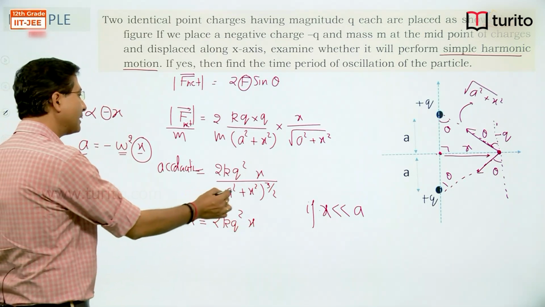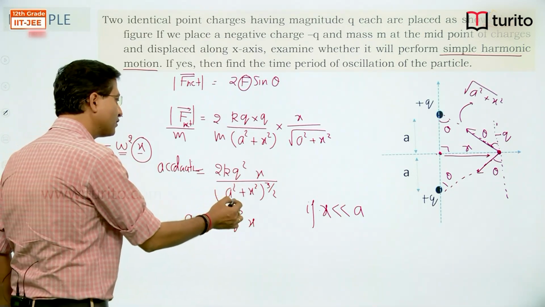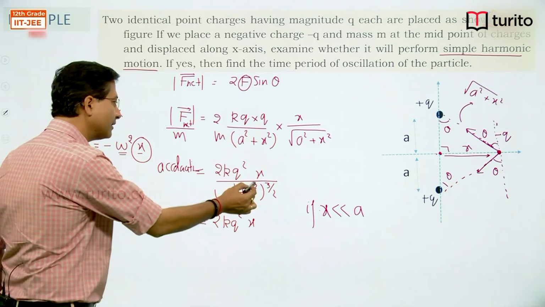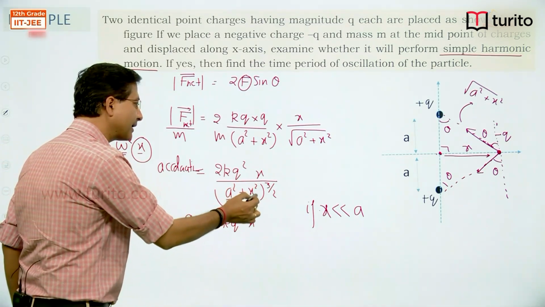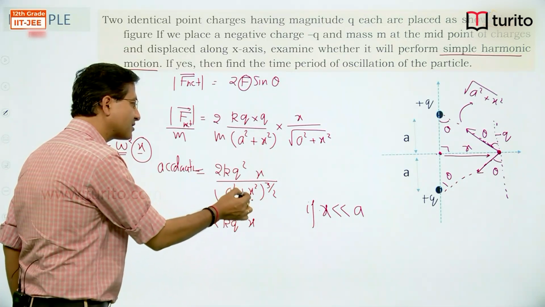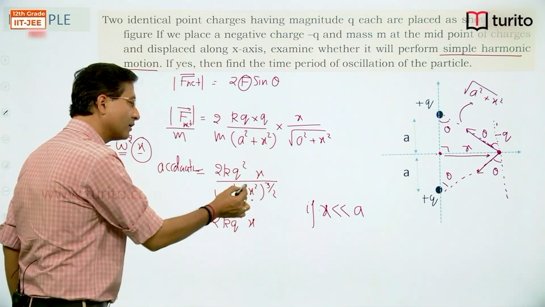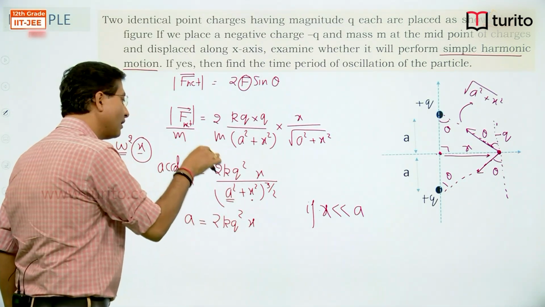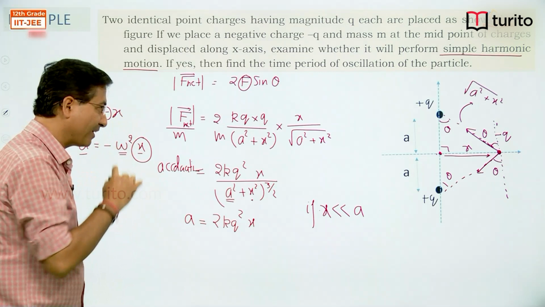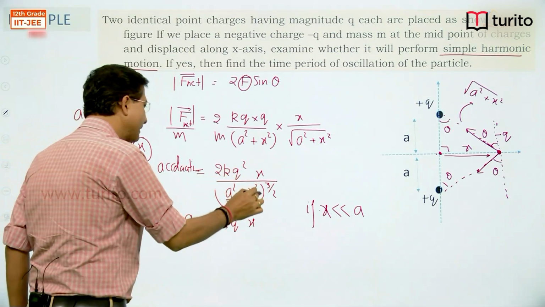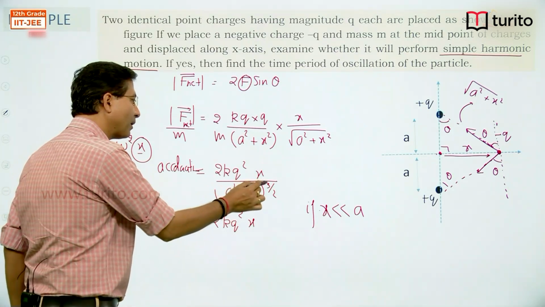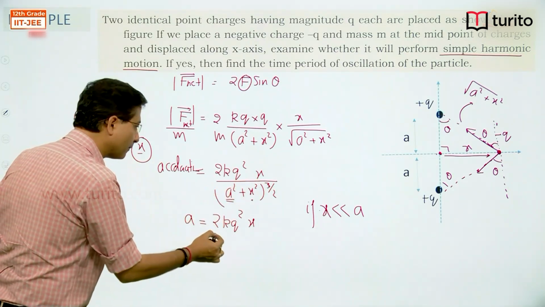If a is very large as compared to x, then I can neglect x, as if x tends to 0. So we can neglect this quantity, and here you will be left with a square to the power 3 by 2, a cube will come.